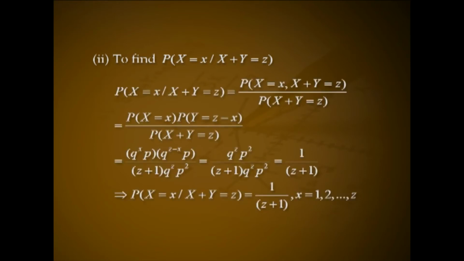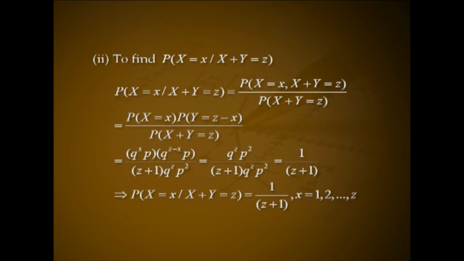Number 2, to find P of capital X equal to small x given capital X plus Y equal to small z. P of capital X equal to small x given capital X plus Y equal to small z is P of capital X equal to small x, capital X plus Y equal to z divided by P of capital X plus Y equal to z.